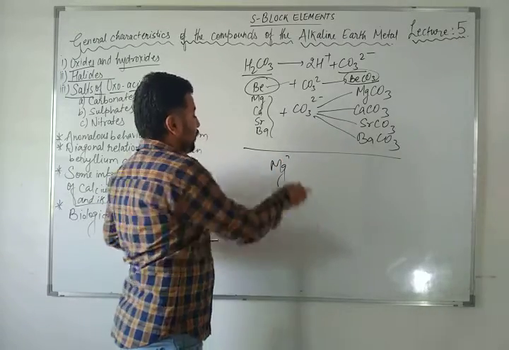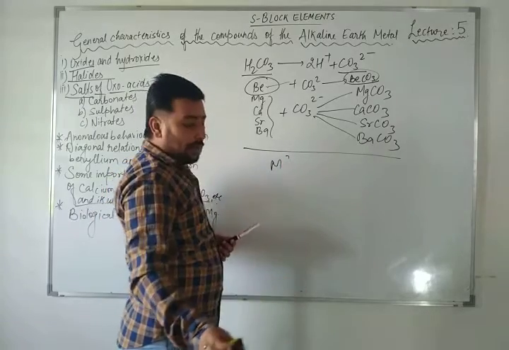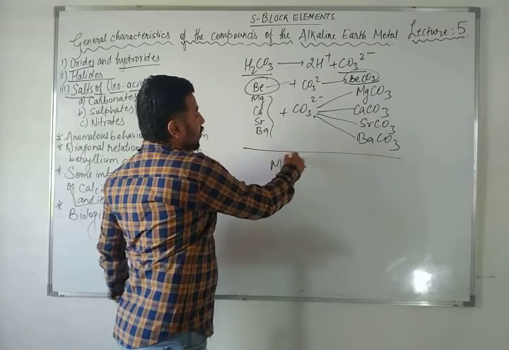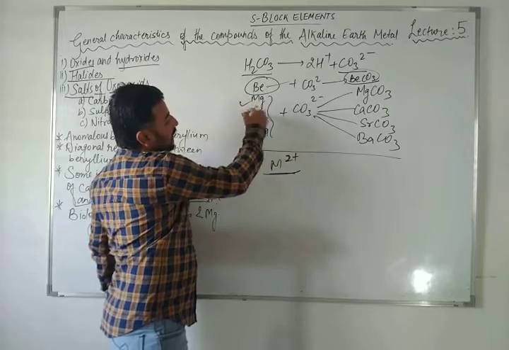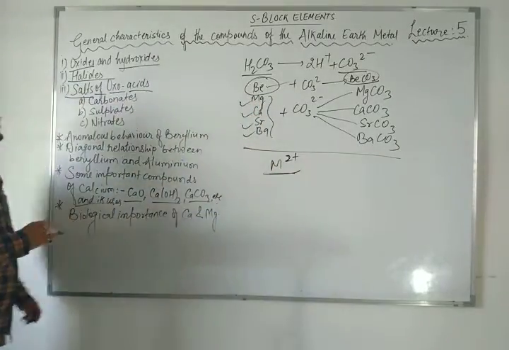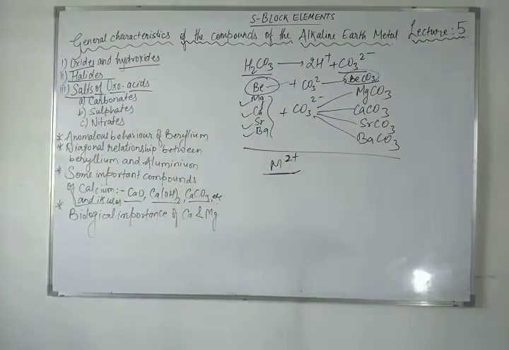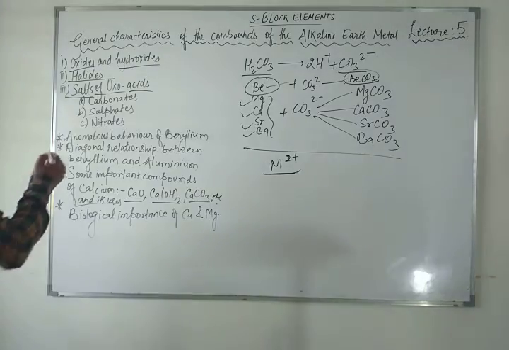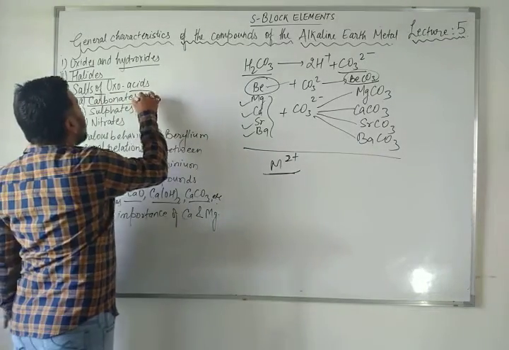I should write M, directly for all the alkaline earth metals. As the cationic size increases down the group from magnesium to barium, the thermal stability will also increase. So these were the carbonates.